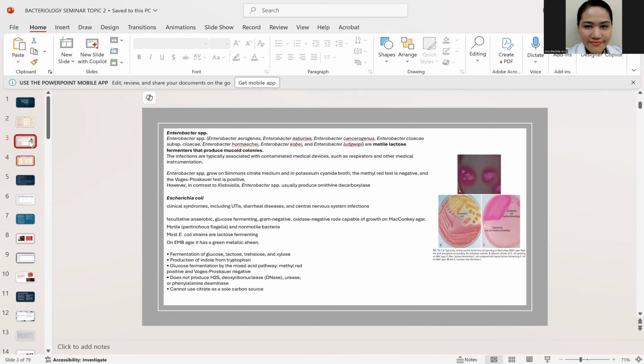Take note of the citrate reaction. Okay? Take note that most Enterobacter and most Klebsiella, most of them are citrate positive. However, Escherichia is citrate negative. So kapag citrate negative, lactose fermenting, it can be Escherichia coli. Also take note of the indole production, okay? It is indole positive. Ang ating mga E. coli, they're all indole positive, okay?